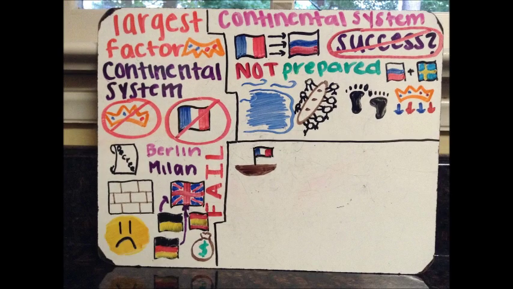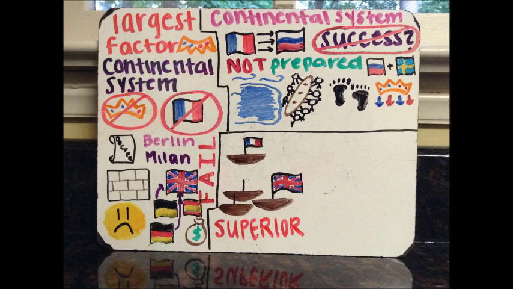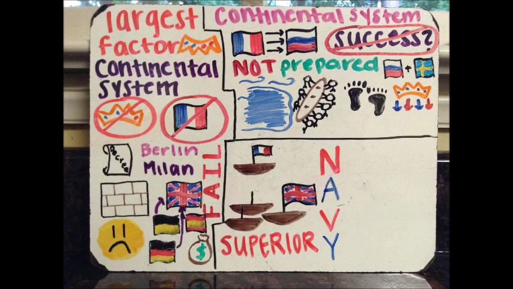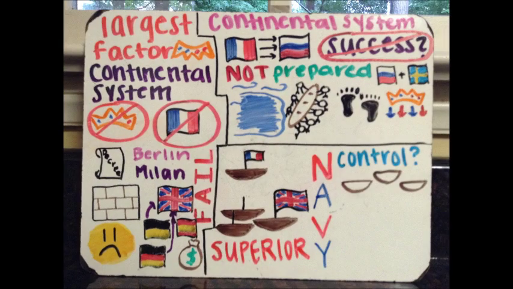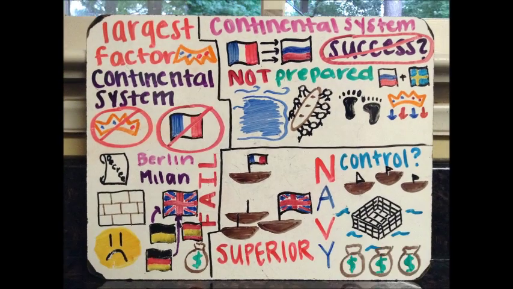Napoleon's Continental System plan was not nearly as successful as planned due to the inferiority of France's navy as compared to that of Great Britain. Great Britain had been superior in their navy for many years. Not only did Great Britain have control of the naval power, they had much of the control of the major markets and most of the water.